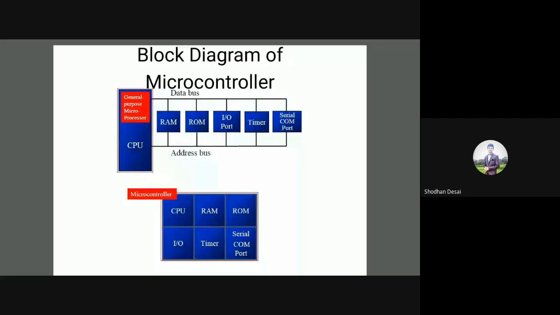There are two types of communications. One is the serial communication, another one is the parallel communication. Serial communication is meant for transmitting the data serially. What is meant by serial communication? Transmitting the bits one at a time. Suppose there are 8 bits, then all these bits are not sent at a time. If all the 8 bits are sent or received at a time, then it is called parallel communication.